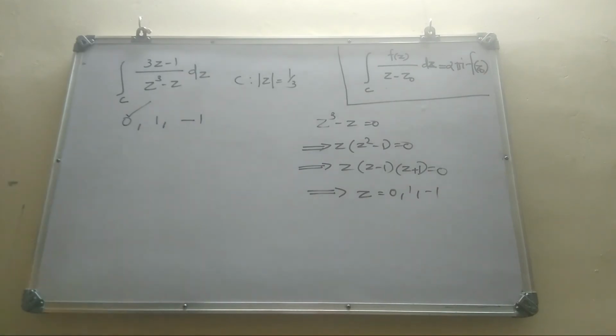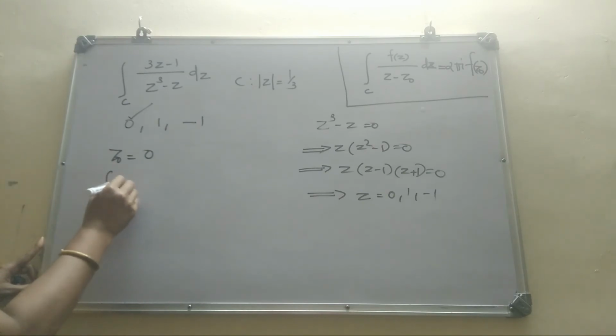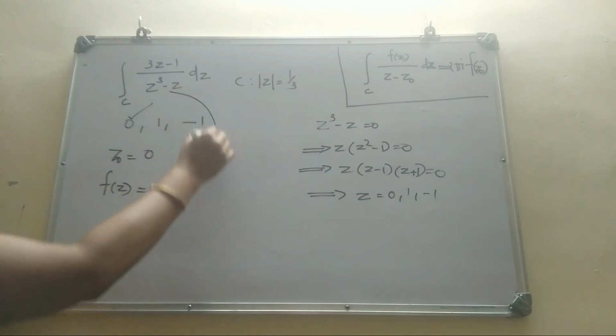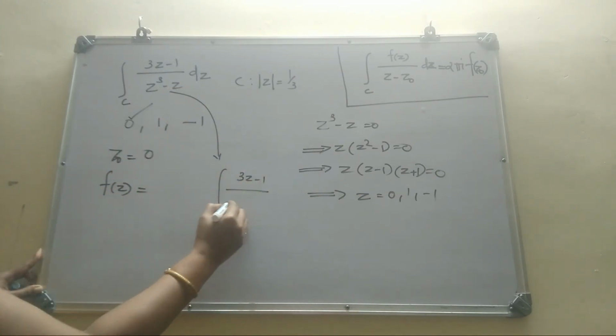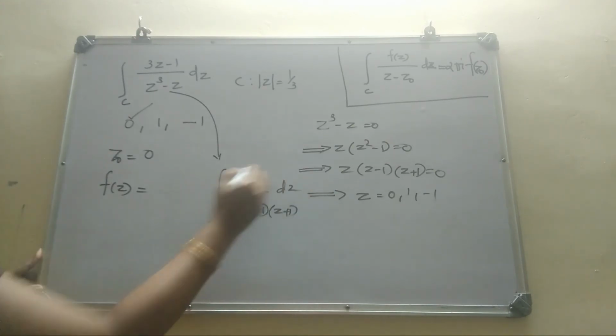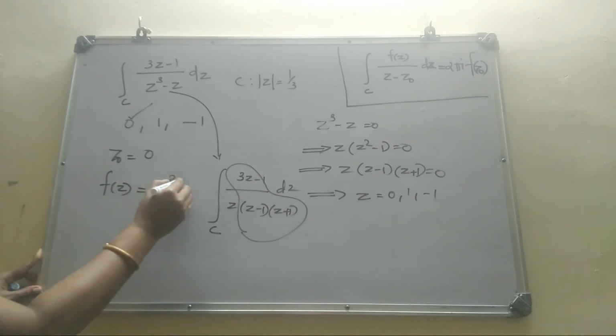Here you can apply Cauchy's integral formula by taking the inside singular point as z0 and you choose f(z) as follows. This integral can be written as the integral over C of 3z minus 1 by z into z minus 1 into z plus 1 dz. You consider this part as f(z).